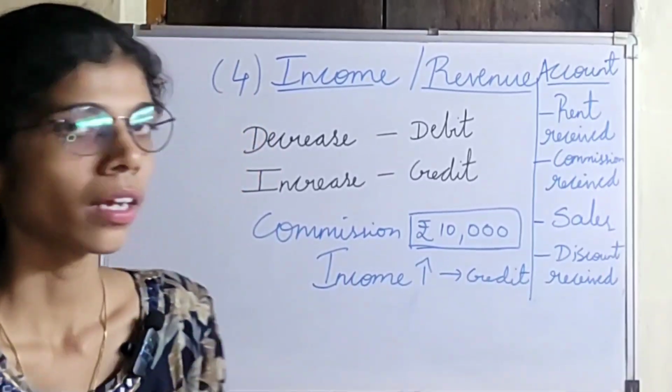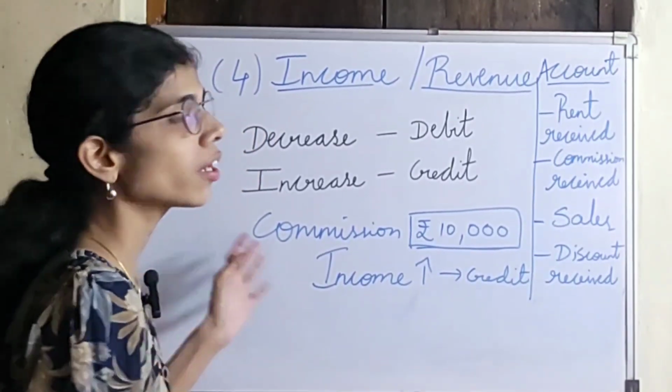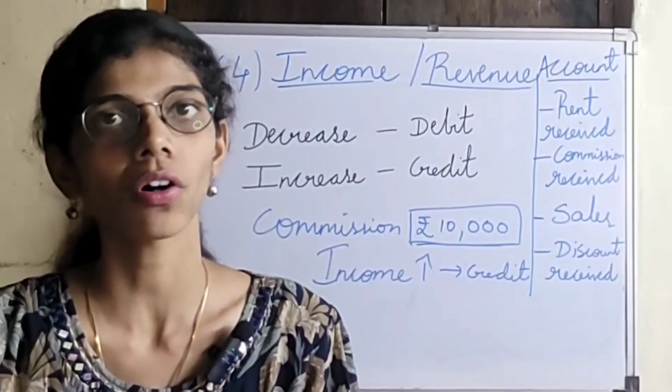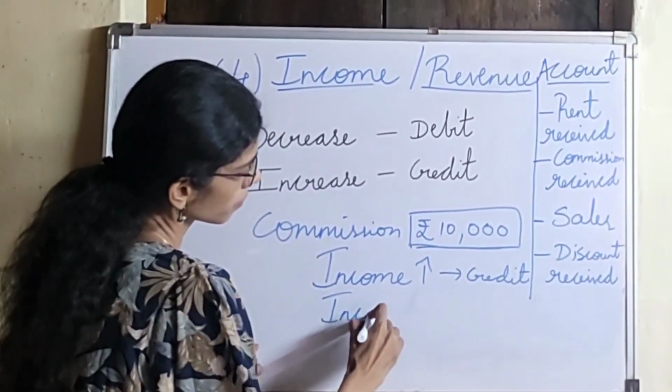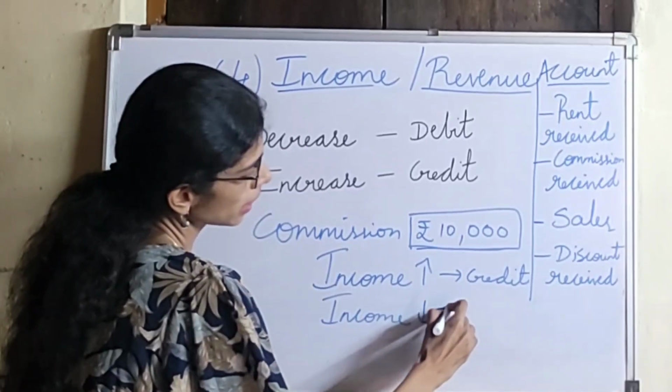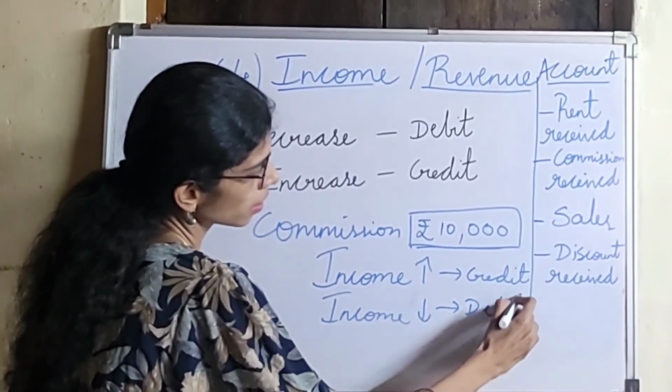So when it will be debit, suppose for some reason I have not received the commission for 2 or 3 months. So that time what will happen is that the income value will decrease. When the income value decreases, it is debit.